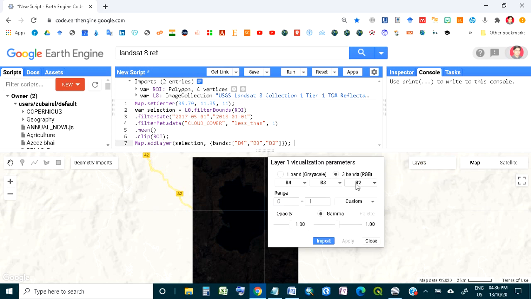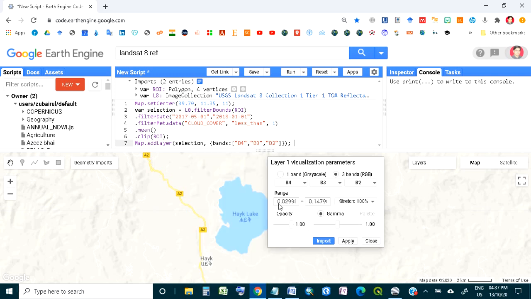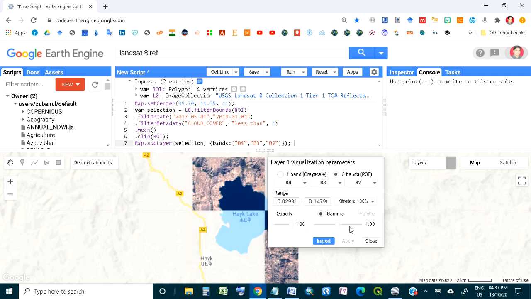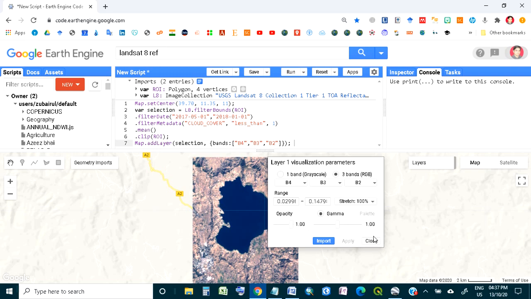here 432 bands are there. Range is 0 to 1, fine, it's custom by default, but we will stretch to the actual data. So here you can stretch to third standard deviation, or you can stretch 100%, whatever you like. Let's do it 100%. Apply, and now you can see the data is actually showing 2% to 14.7%. Now you can visualize your data very well.